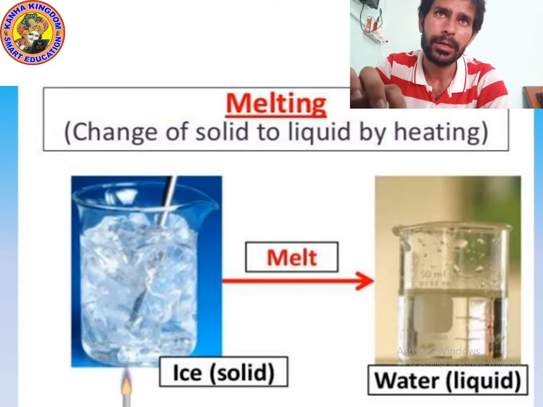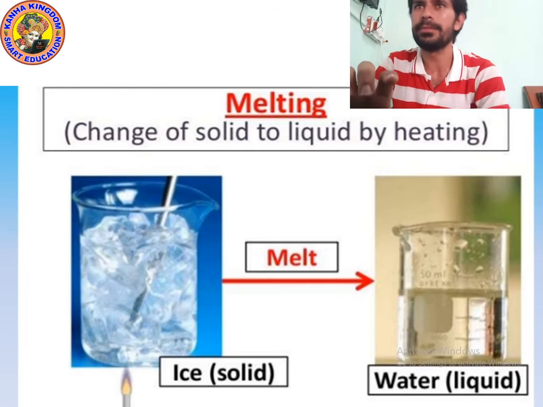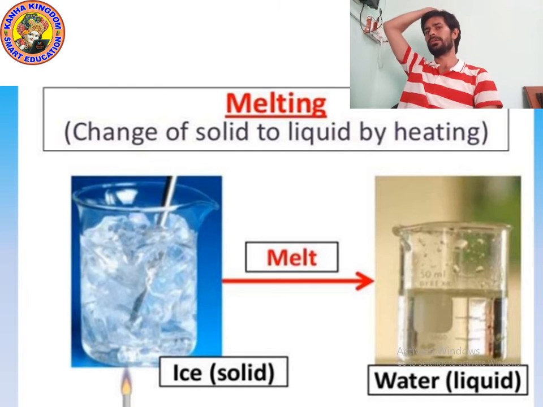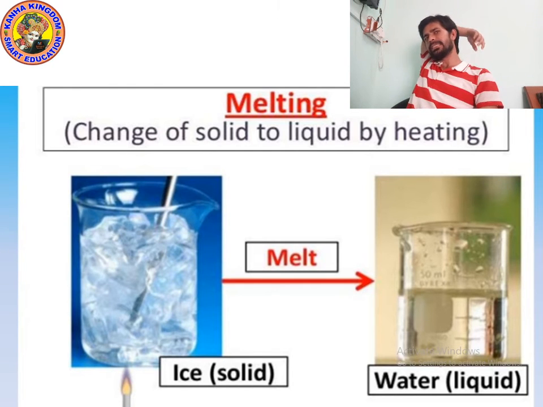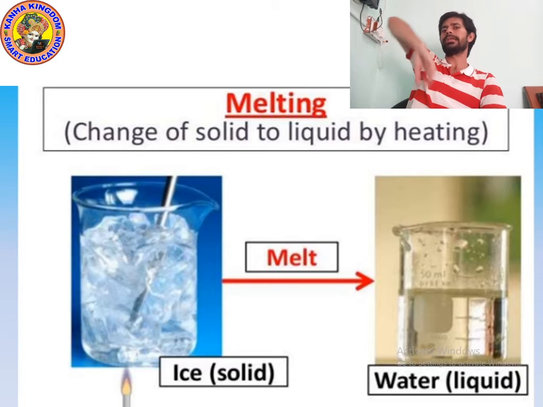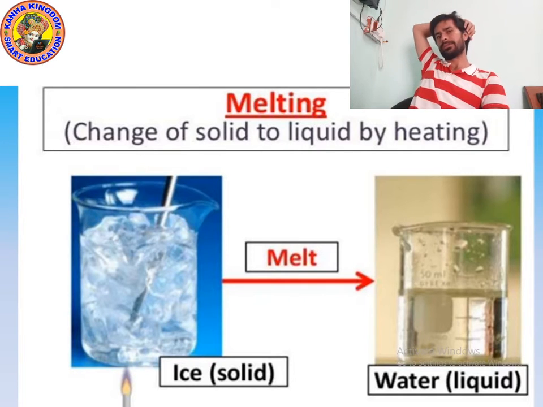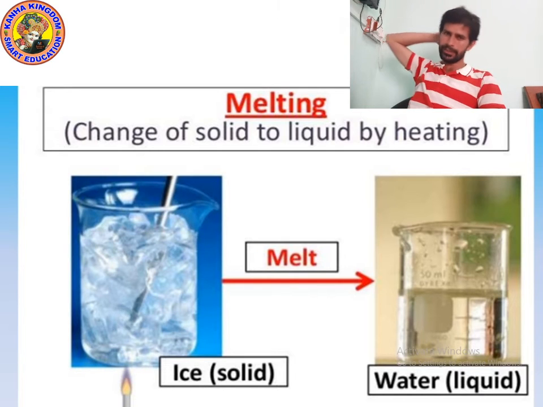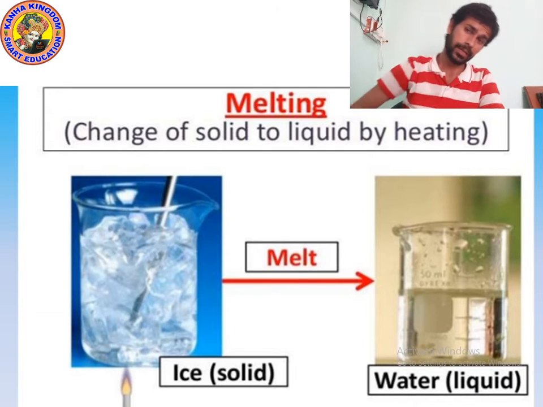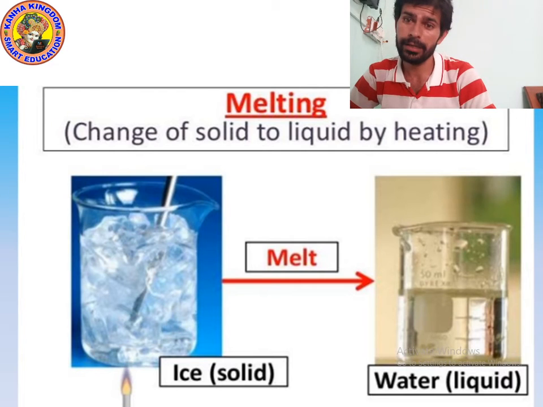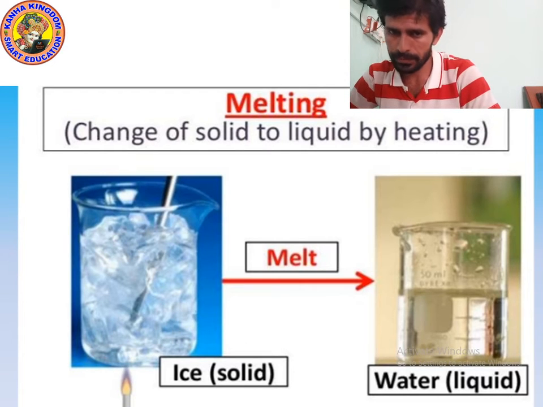Now we'll study a new topic, that is melting. Can you see the ice in the beaker? What is the state of ice? Yes, ice is in solid state. Now look at the picture of water. Water is in which state? Liquid state. From where did we get the water? We get the water from ice.